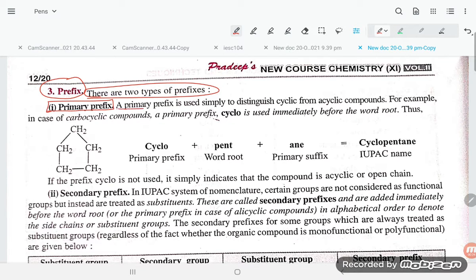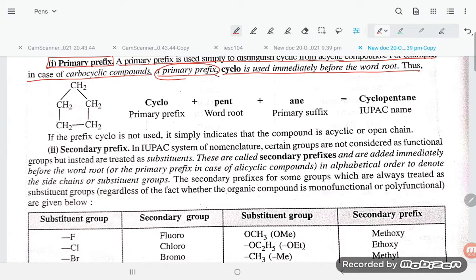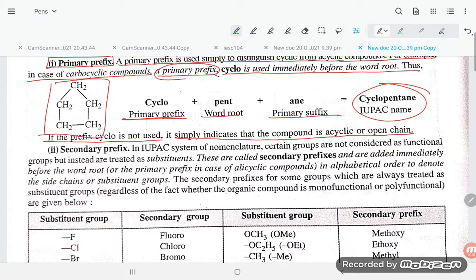First one, a primary prefix is used simply to distinguish cyclic from acyclic compounds. For example, in the case of a carbocyclic compound, the prefix cyclo is used immediately before the word root. Thus, here is cyclopentane. Cyclo is the primary prefix, then word root, primary suffix. So that is cyclopentane. In the acyclic case, the prefix cyclo is not used. It simply indicates that the compound is acyclic. Okay, so that is what a prefix is.